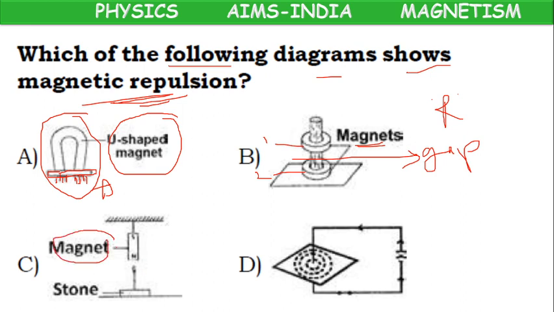Here magnet is there, stone is there. Both are not at all attracting, not at all repelling. Magnet is there only, stone is here only. No attraction, no repulsion.